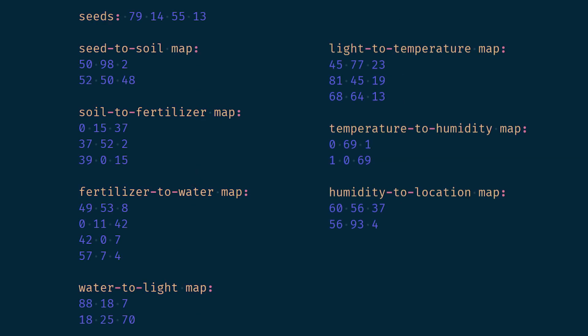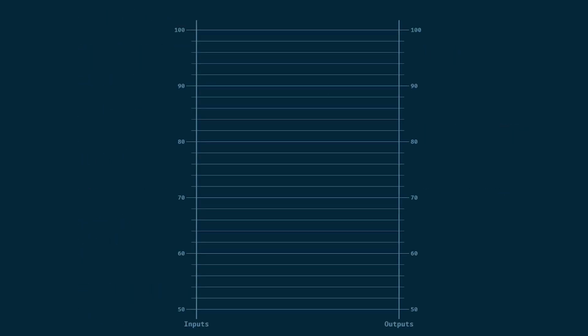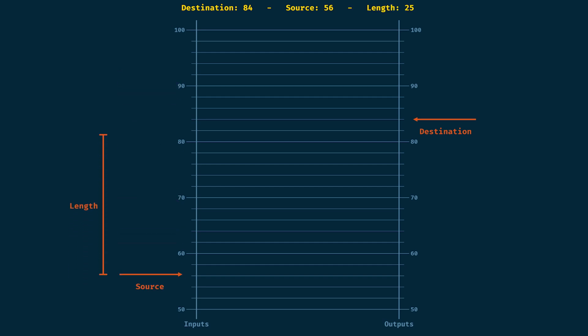Each map is composed of rules, one per line. A rule shifts a range of inputs to a range of outputs. Each rule is defined by three numbers: the destination range start, that we will plot on the right side, the source range start, plotted on the left side, and the range length.